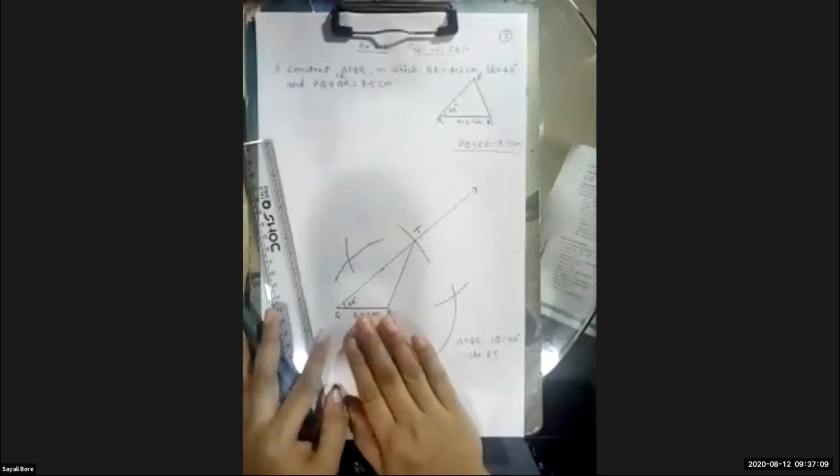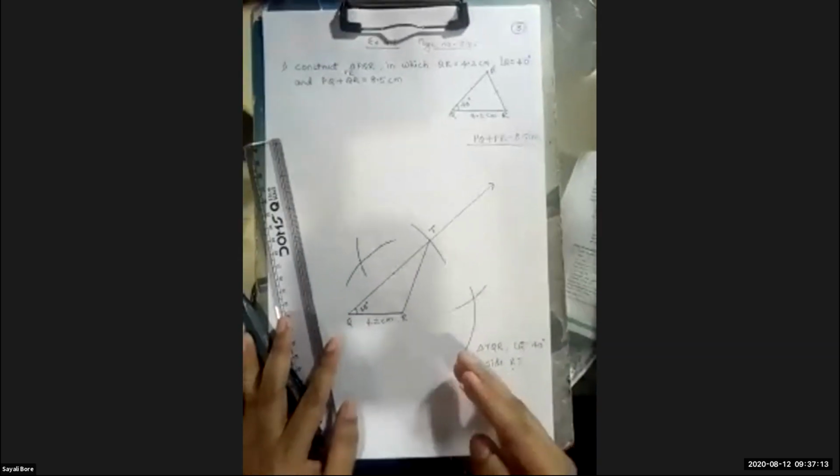Now here I want to give one tip to you: when you draw the arc, I have taken a rough one.